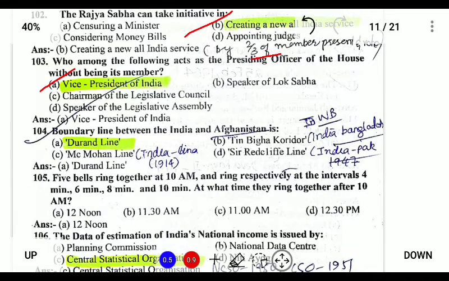The boundary line between India and Afghanistan is called the Durand Line. The McMahon Line is between India and China, which was demarcated in 1914. The Teen Bigha Corridor is between India and Bangladesh. And the Radcliffe Line is between India and Pakistan, which was established in 1947.